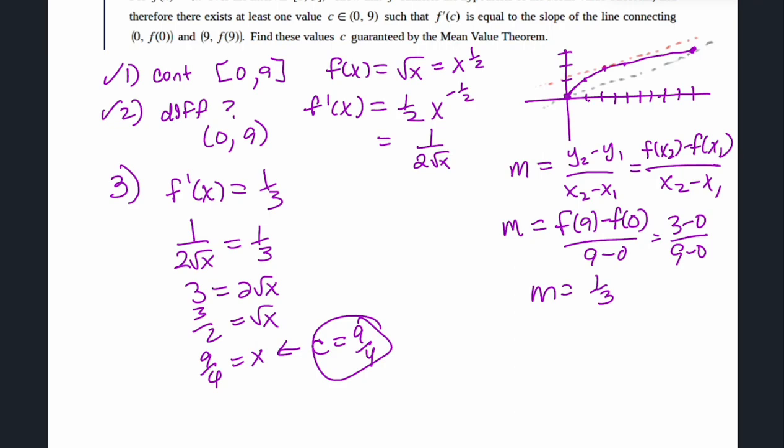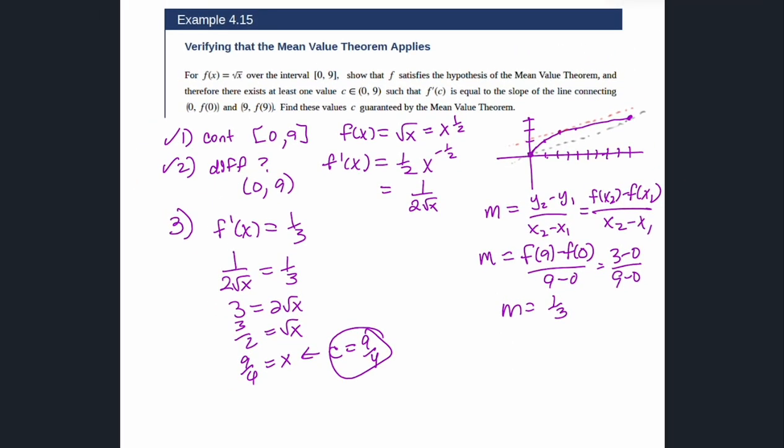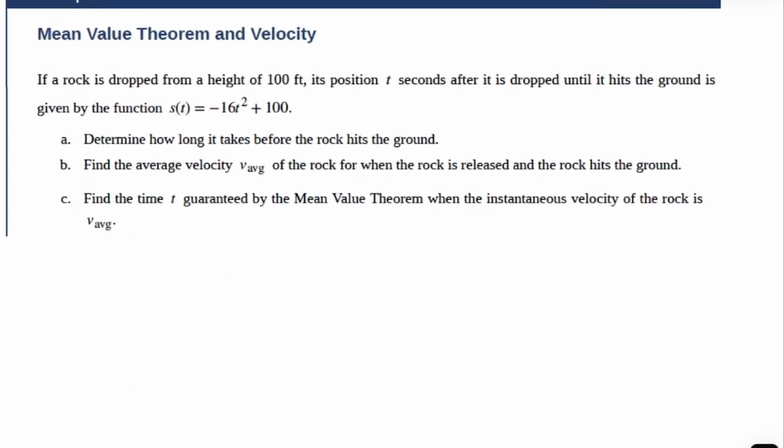So that's the difference between Rolle's theorem and the mean value theorem. In Rolle's theorem, the endpoints have to match. So that means the slope between those 2 points is 0. But the mean value theorem says that if the first two conditions apply, you can match up the slope of some derivative. The tangent slope will match the slope that connects the ends. Okay, so that is the mean value theorem. Let's do an application.